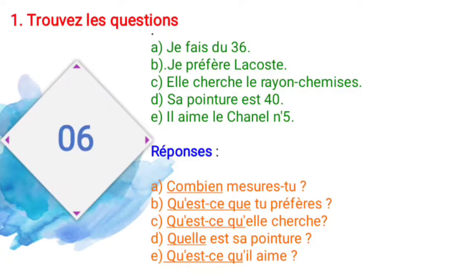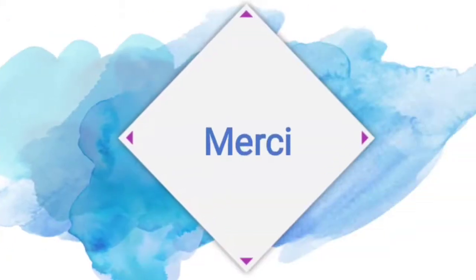So this is all about today's video. It's all about interrogative pronoun, demonstrative pronoun, direct object pronoun and indirect object pronoun. So what is interrogative pronoun? Interrogative pronouns are lequel, laquelle, lesquels, and lesquelles. And demonstrative pronouns are celui, celle, ceux, and celles.